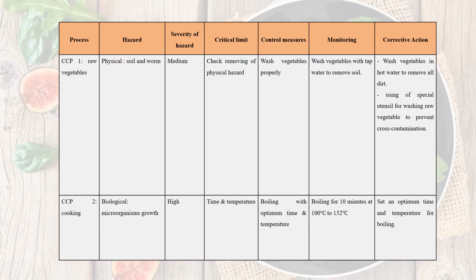Next, CCP 2 is cooking. There is a biological hazard, which is microorganism growth. The severity of this hazard is high. The critical limit is time and temperature. The control measure is boiling at the optimum time and temperature. To monitor it, boil for 10 minutes at 100 degrees Celsius to 132 degrees Celsius. The corrective action is that we can set an optimum time and temperature for boiling the soup.